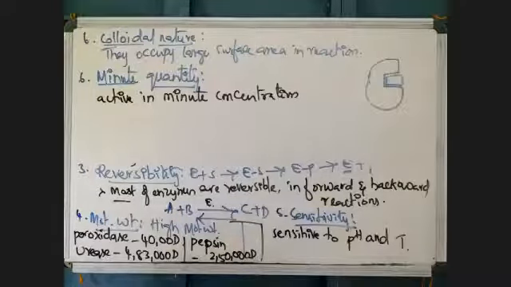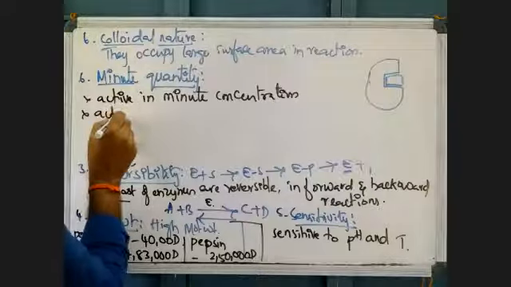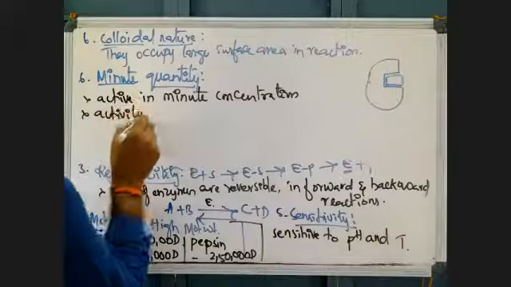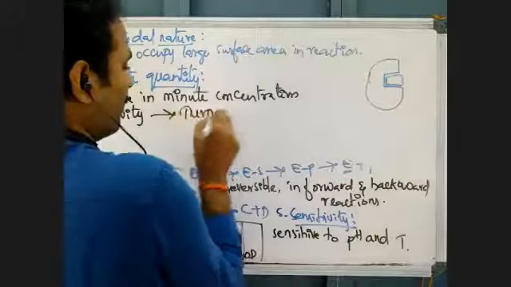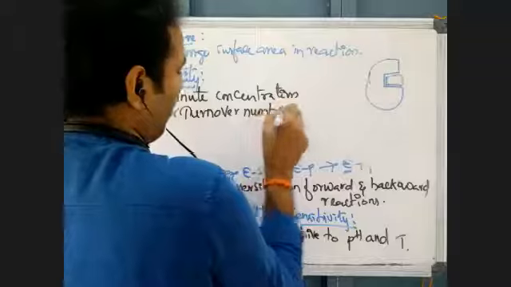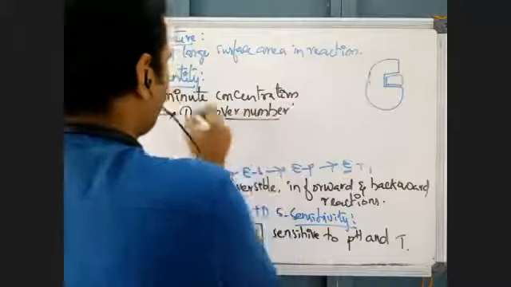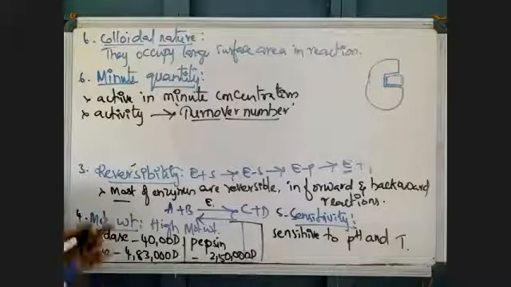And normally this activity of an enzyme is termed or measured as the turnover number.